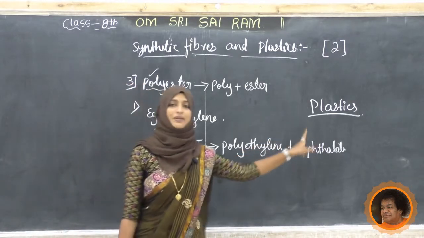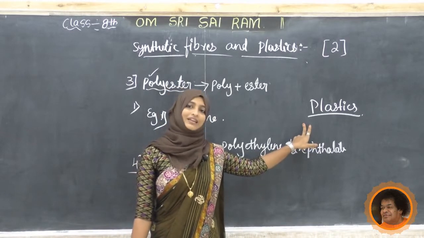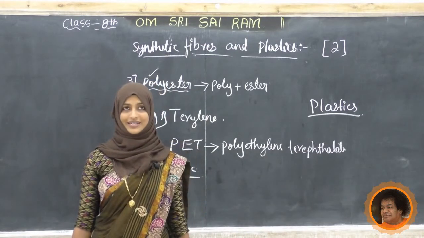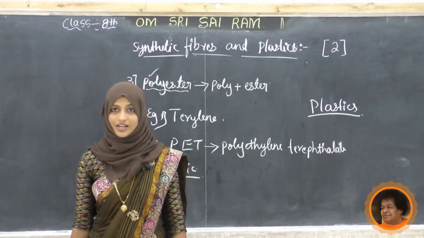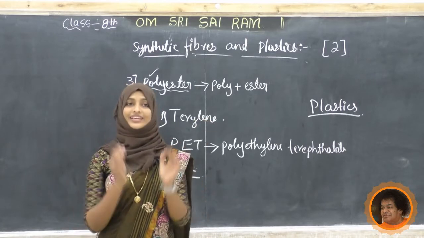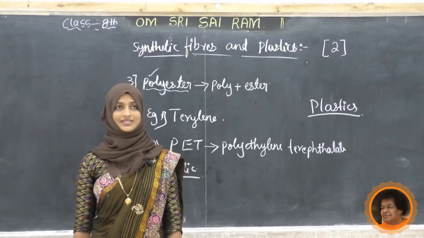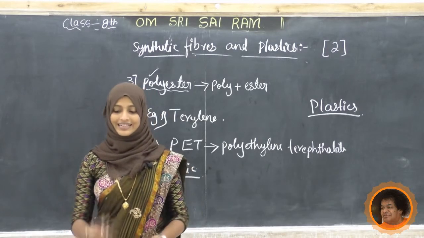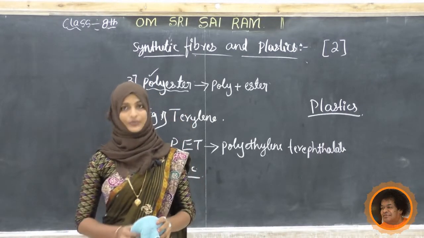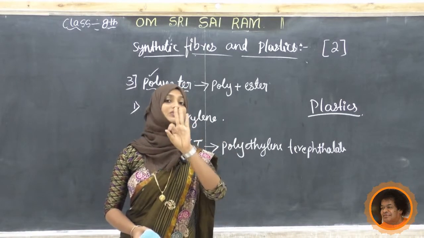Do you know plastic is also a polymer? Plastic is a synthetic polymer, a man-made polymer. Now, if you look at the structure of this polymer, we can get mainly 3 types of plastics. By considering the arrangement of the single unit present in it, they are divided into 3 types.